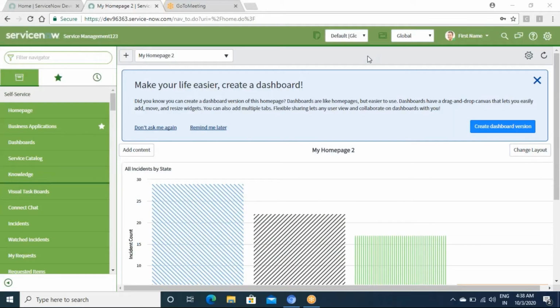Let's start with an introduction of ServiceNow. My name is Niharika. I've been working with ServiceNow for the past 5 years. I'm working on ServiceNow as a tool. When it got introduced, it was basically an ITSM tool, or most commonly known as a ticketing tool.